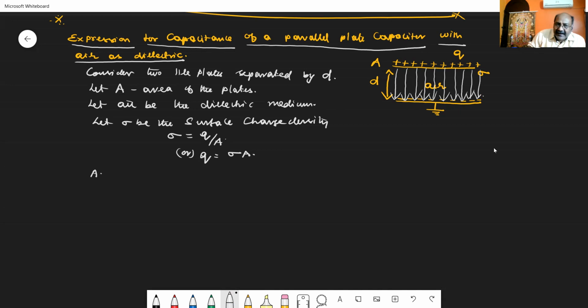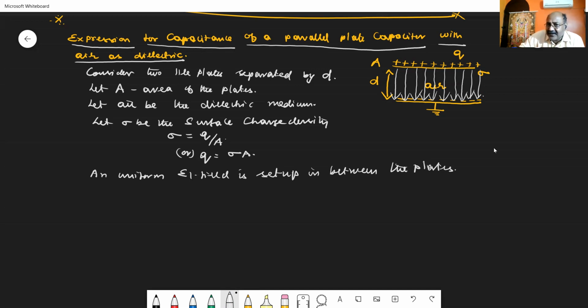So a uniform electrical field is set up in between the plates, because the electrical lines of force are parallel to each other.